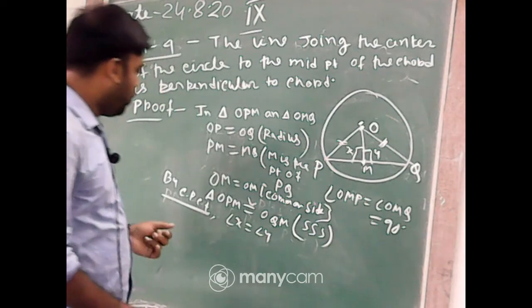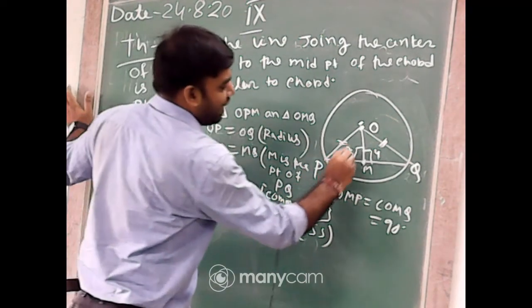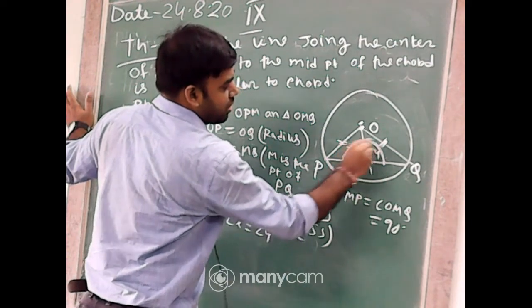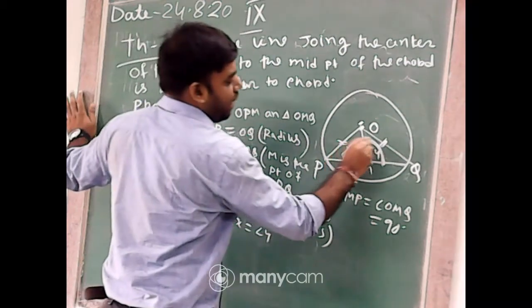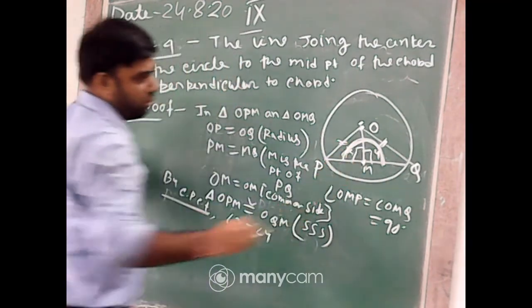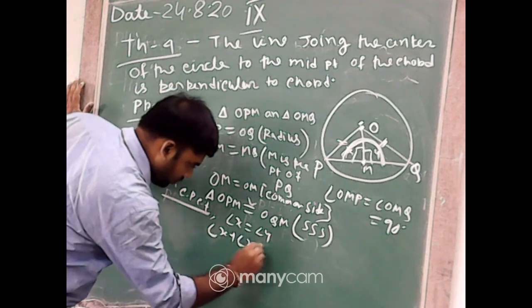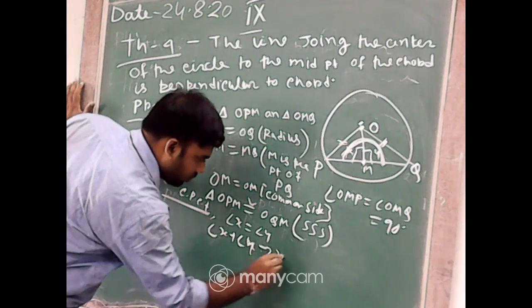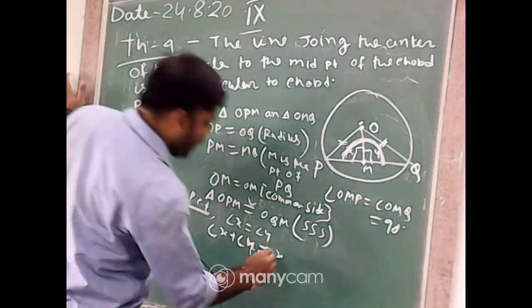Now also you can say the sum of these two angles, can you tell me the sum of these two angles? Yes, 180 degrees.